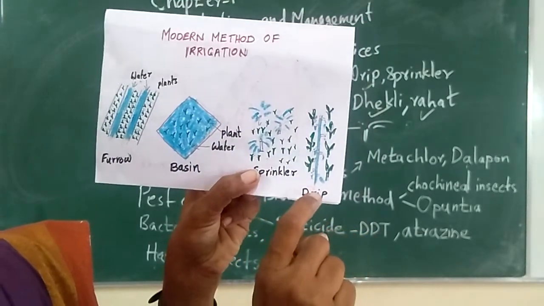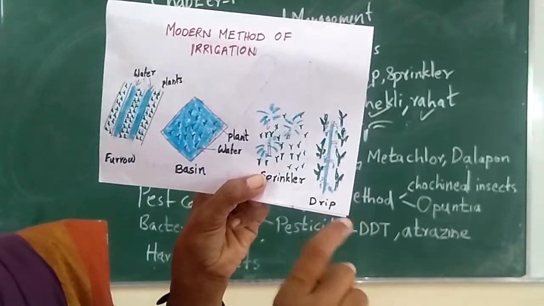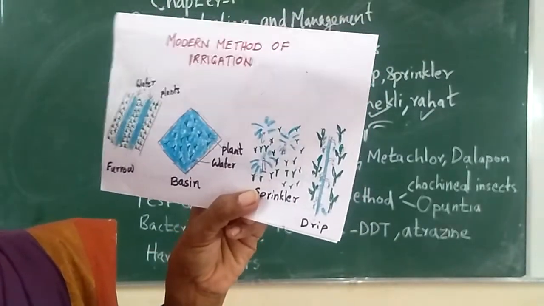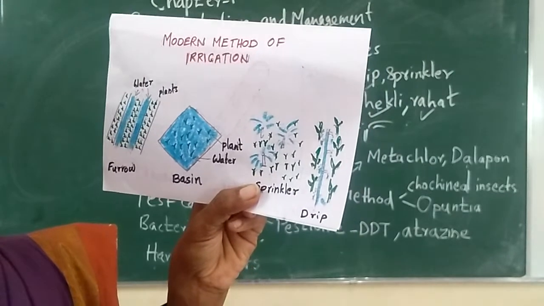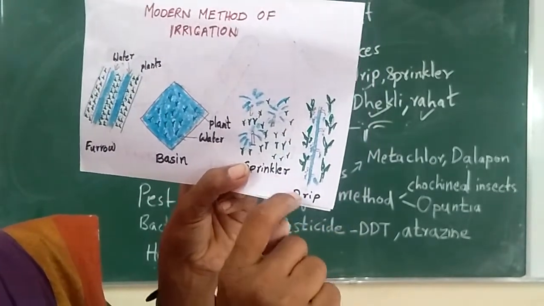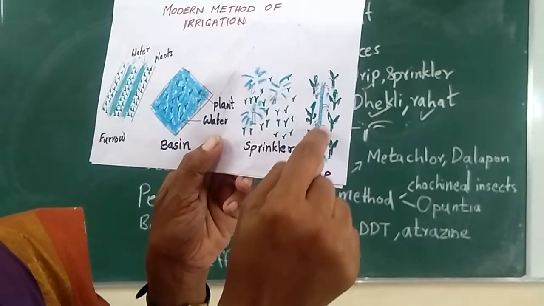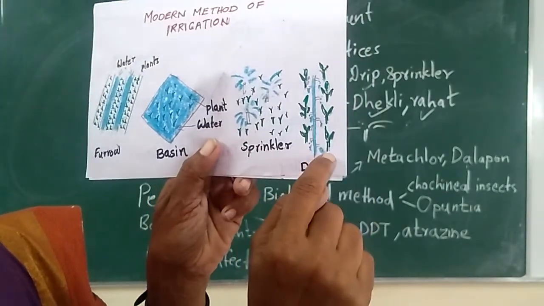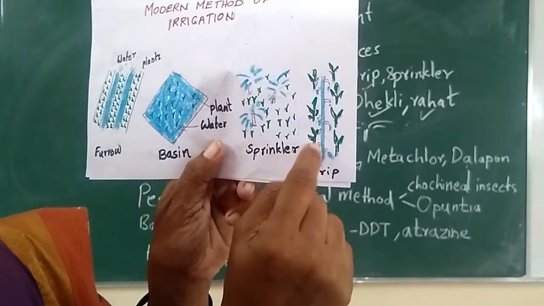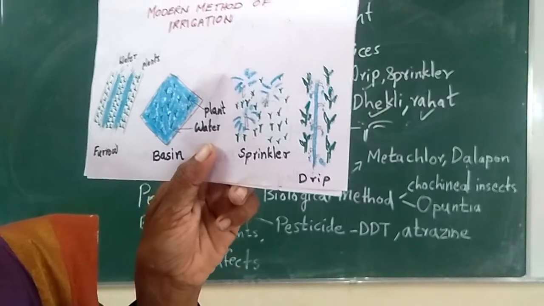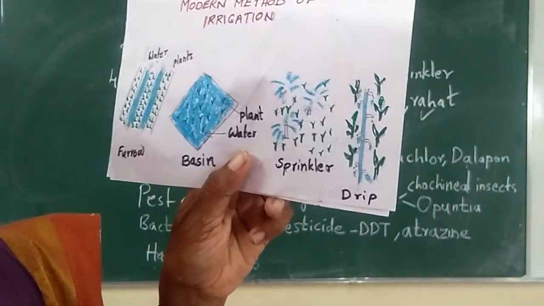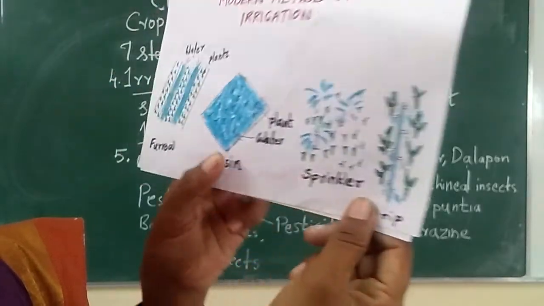Next is drip irrigation. This irrigation is used for the plants that always want water continuously. If it is not getting water, the plant will wilt very soon. Such plants we will select which irrigation? Drip irrigation. Drip, you can see one pipe moving, going just near the roots of the plants, and near the root, drop by drop water will be given to the plant. So the plant can grow very nicely and it will get water continuously. So this is another type, drip irrigation.